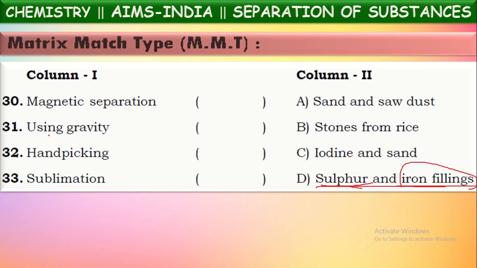Next, using gravity. Generally, this gravity method is used for the separation of mixtures in which one component is predominantly lighter than the other one. Say, in the first option, we have seen sand and sawdust. In this, clearly we can say sand is the heavier component, whereas sawdust is the lighter component. Now we can separate this mixture by using the gravity method.